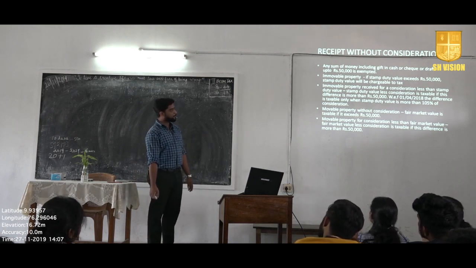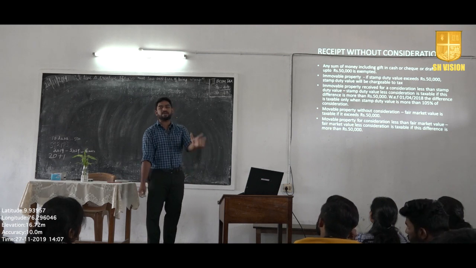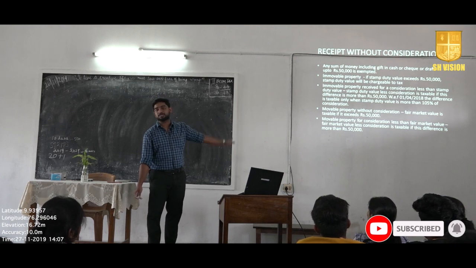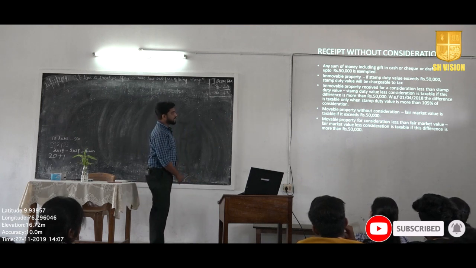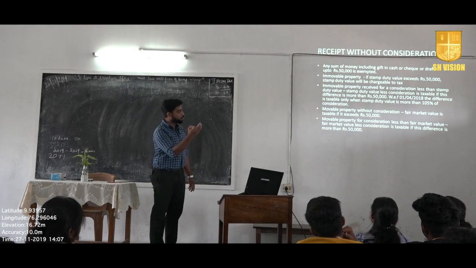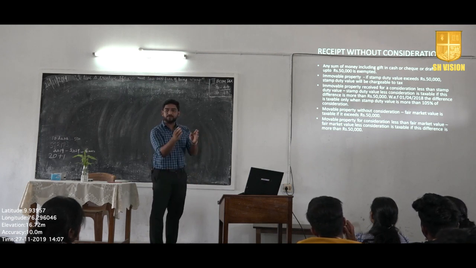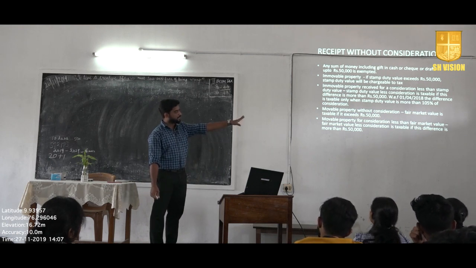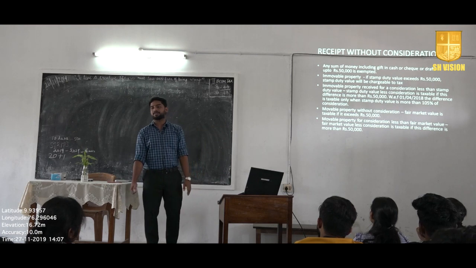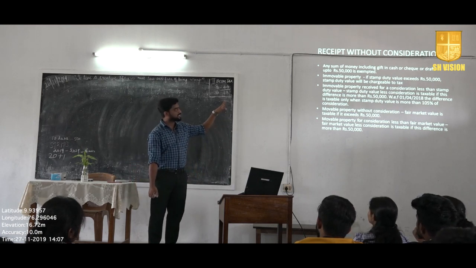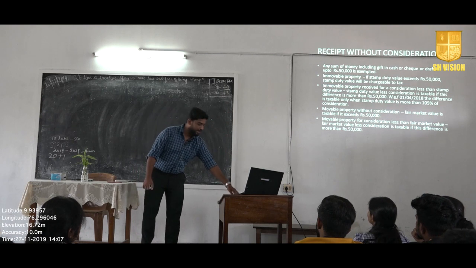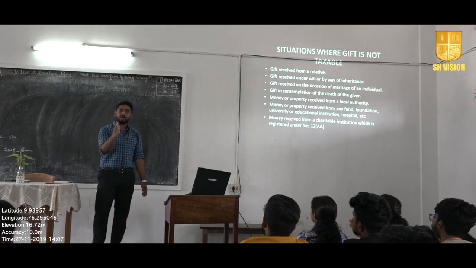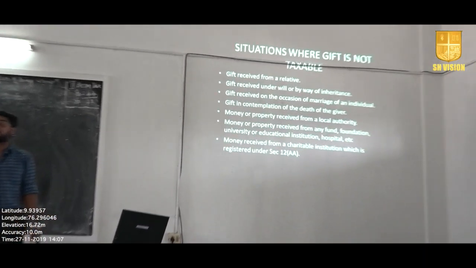Then next one, movable property without consideration: you have to calculate the fair market value, and if it exceeds rupees 50,000, that amount is taxable. And movable property for a consideration less than fair market value: fair market value less consideration is taxable. You have to find out the difference between the fair market value and the consideration amount, and if the difference is more than 50,000, that is taxable. So we are talking about receipt without paying any consideration, and you will get exemption up to 50,000 rupees if you receive any gift.